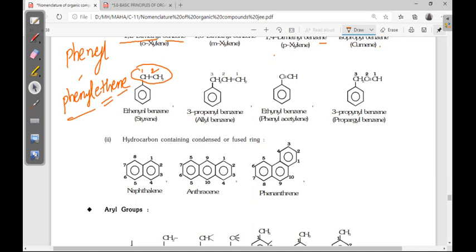Of course, this is also an old name. It is ethenylbenzene. Ethenylbenzene is also correct. But the common name, mainly the commercial name, is styrene. Styrene. Yes.